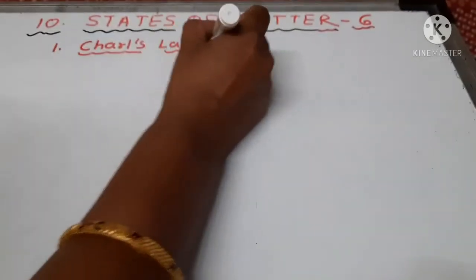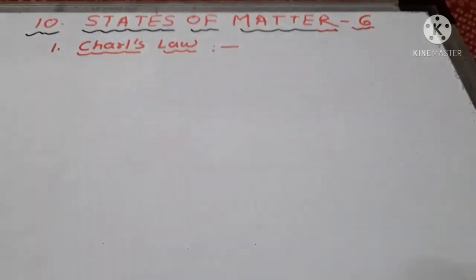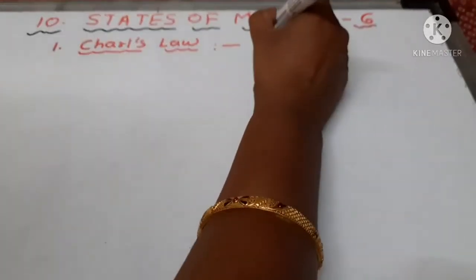If you remember, Boyle's law is at constant temperature, and there is an inverse relation between pressure and volume. In Charles' law, pressure remains constant.